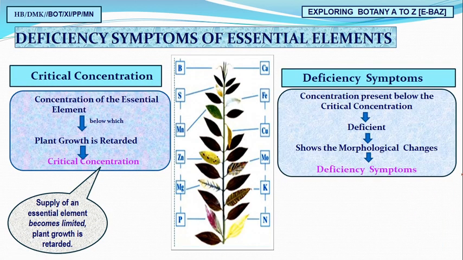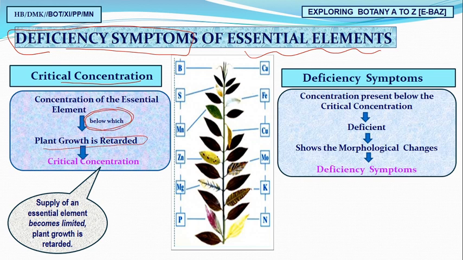Now, what was the application? Yes, as I told you, hydroponics will also give me the deficiency symptoms of essential elements. First of all, two important terms we must understand. Essential concentration. What is essential concentration? It is the concentration of the essential element below which the plant's growth is retarded.